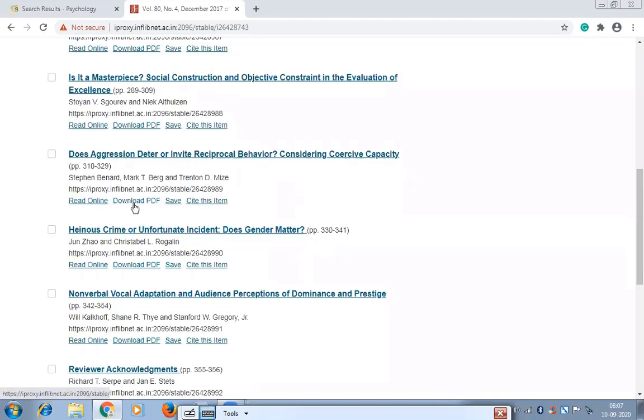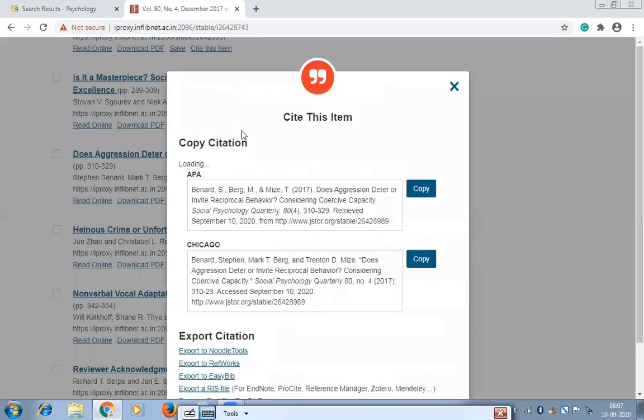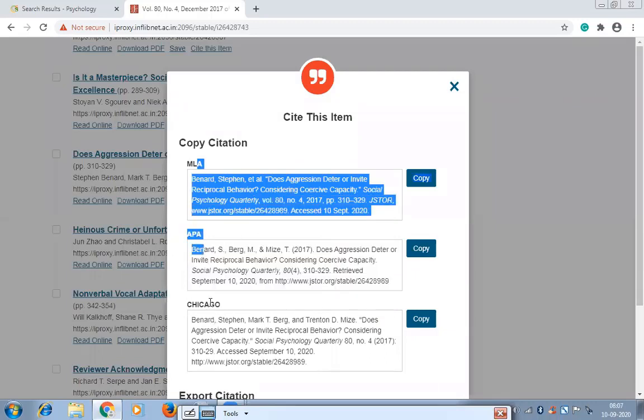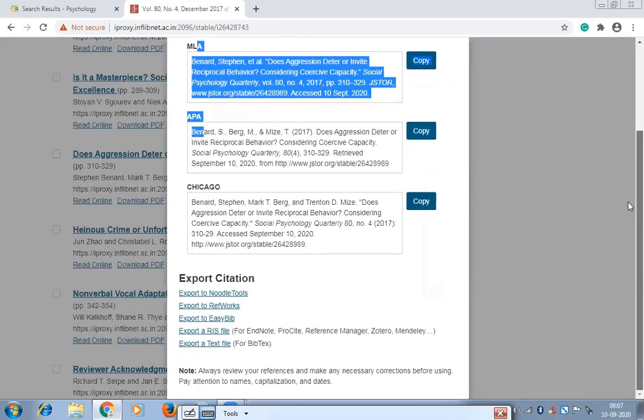From here you can download. We'll see the citations. It will give you citations in all the formats, MLA, APA, Chicago, whichever format you want. You just copy from here and paste it in your document, or you can export this citation.